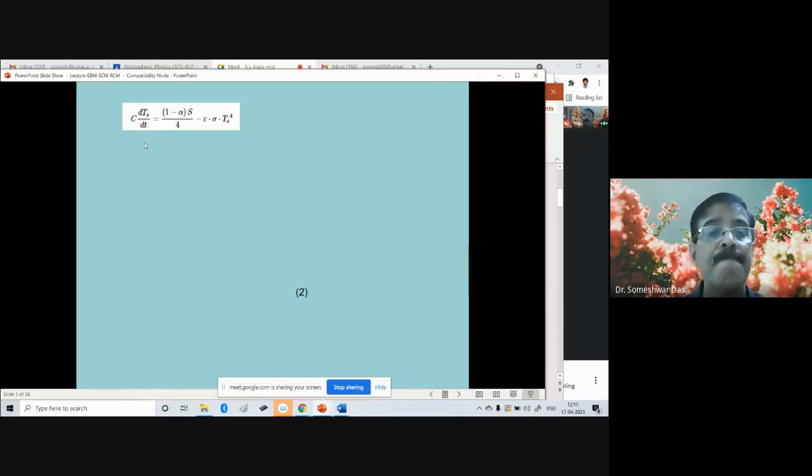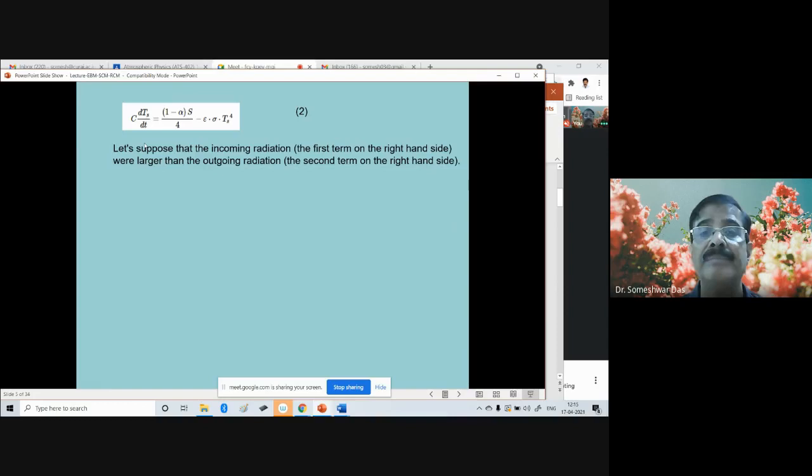Let's say this is equation number 2. Let's suppose that the incoming radiation, the first term on the right hand side, is larger than the outgoing longwave radiation, that is the second term. If this term is larger than this term, then what will happen?